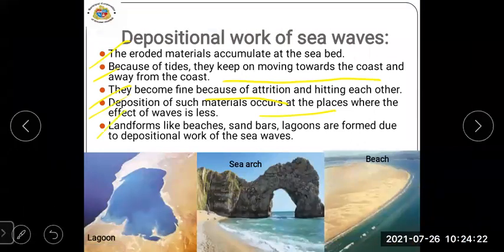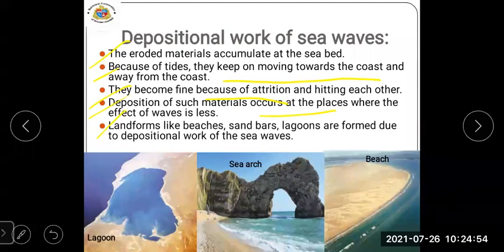Landforms like beaches, sandbars, lagoons are formed due to the depositional work of sea waves. When the eroded materials accumulate there, when the erosion occurs, what happens at the seabed is that because of the tides, they keep on moving towards the coast, and away from the coast also.